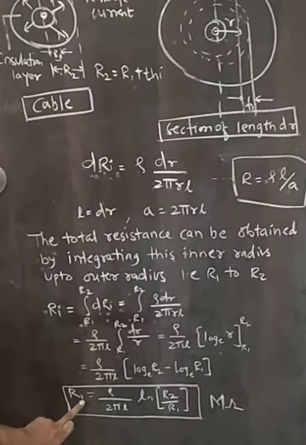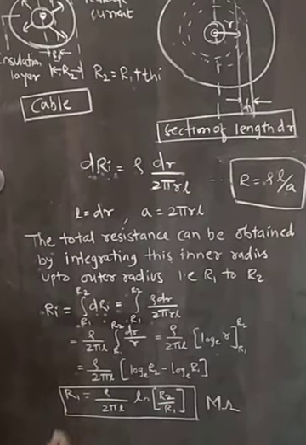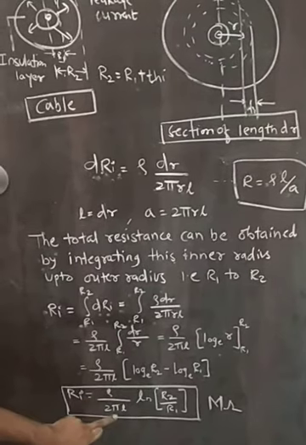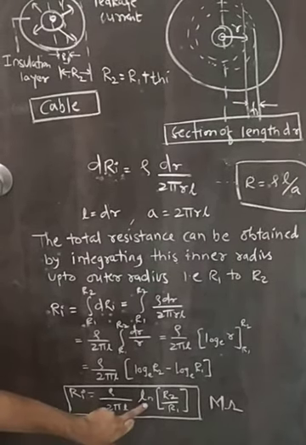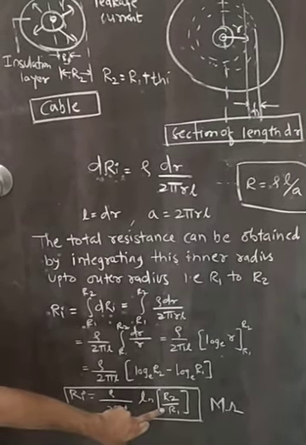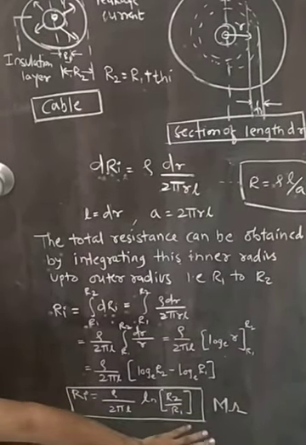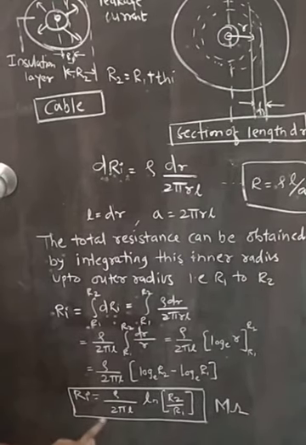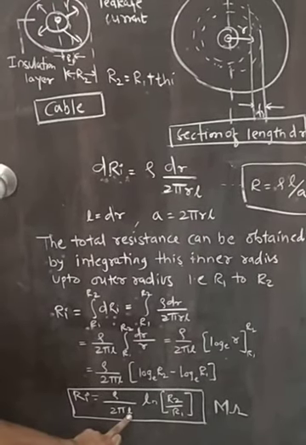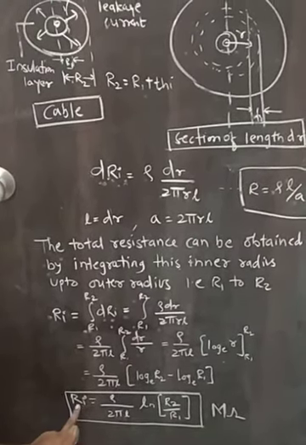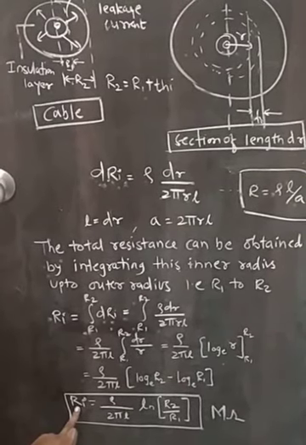So that is Ri is equal to rho divided by 2 pi L natural log of R2 divided by R1. Insulation resistance is always measured in mega ohms, and insulation resistance depends upon length. If length increases, the insulation resistance of the cable decreases. Thank you.